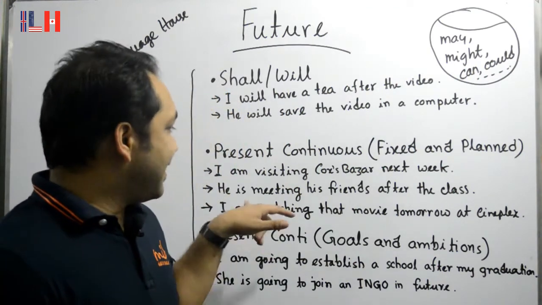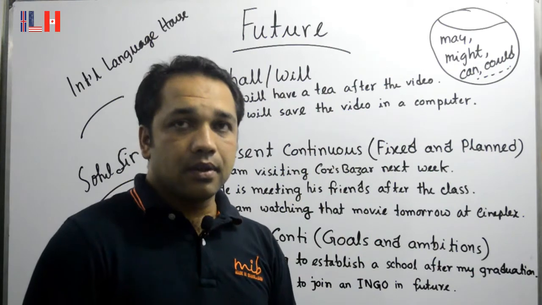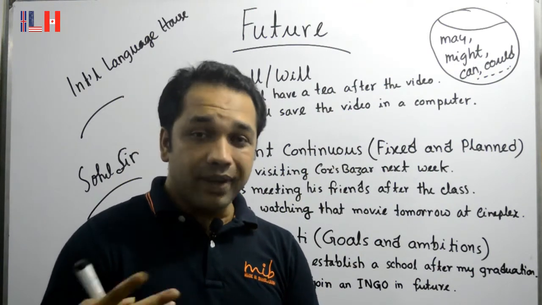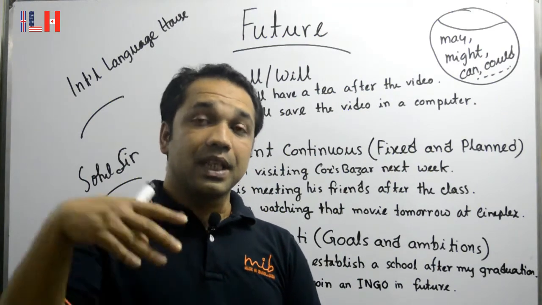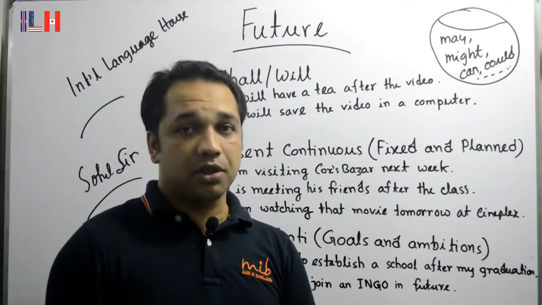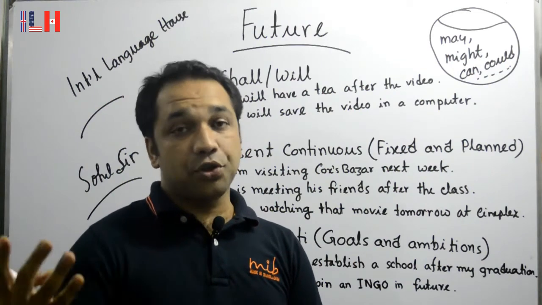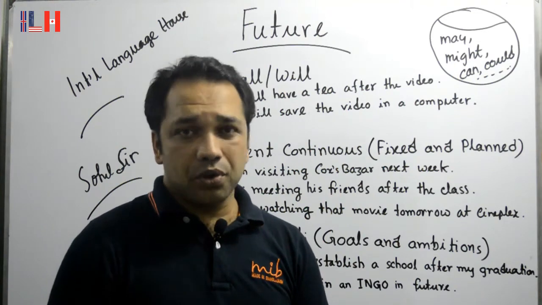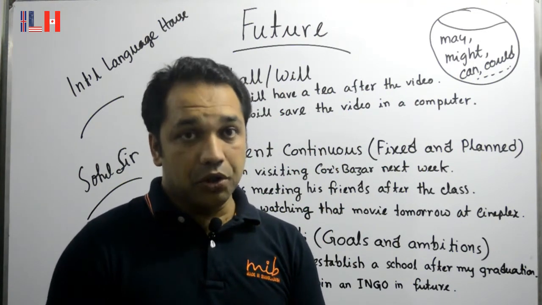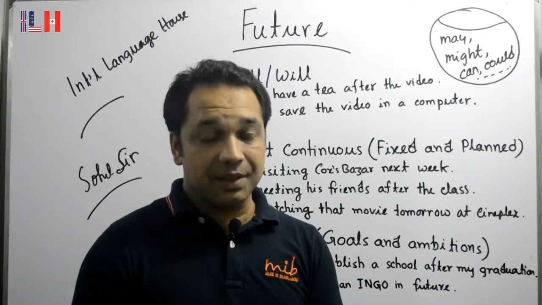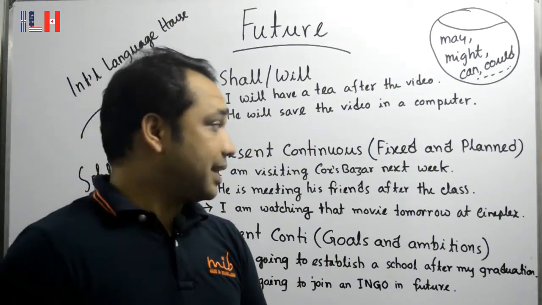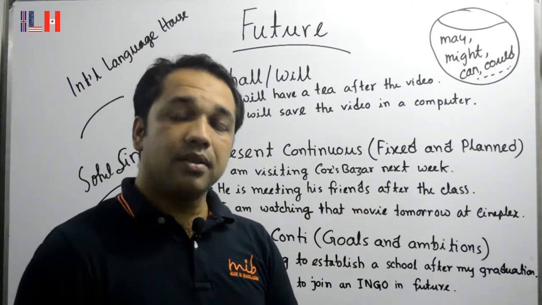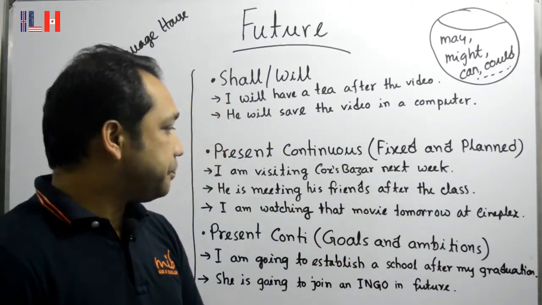Similarly, he is meeting his friend after the class. He has already decided that he will finish the class, and after the class his friends will be waiting somewhere else in a restaurant, so he needs to go there, and it should be a definite time as well, maybe at 5 o'clock at Nawabi Buj or something like that. So as it has been decided, he or she can say that he is meeting his friends after the class. It is fixed.